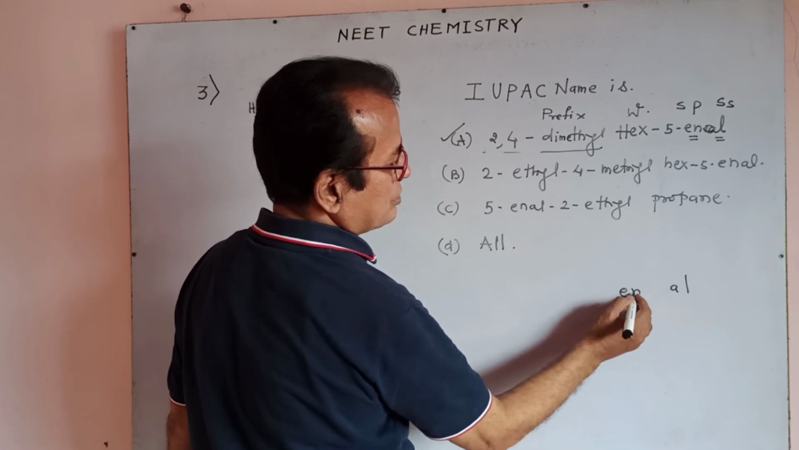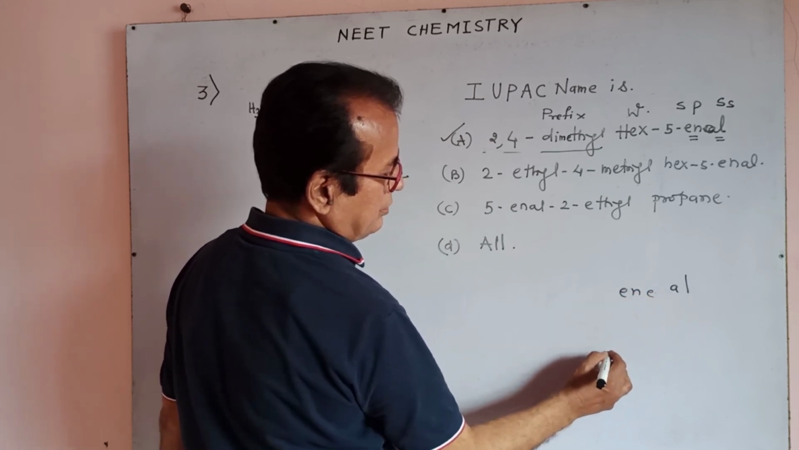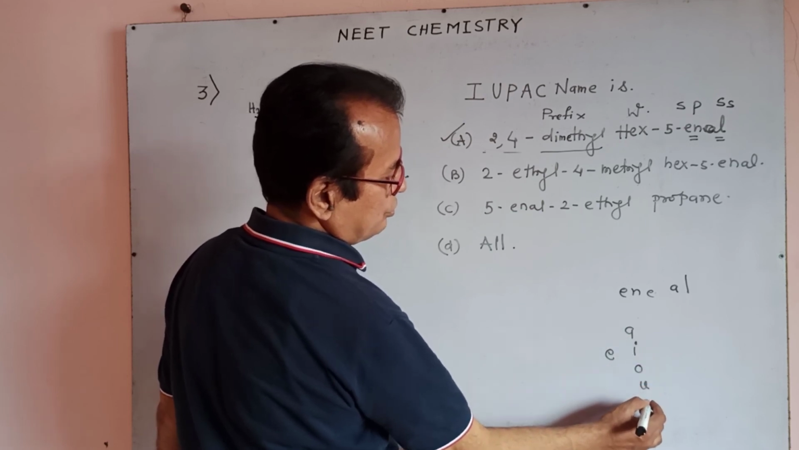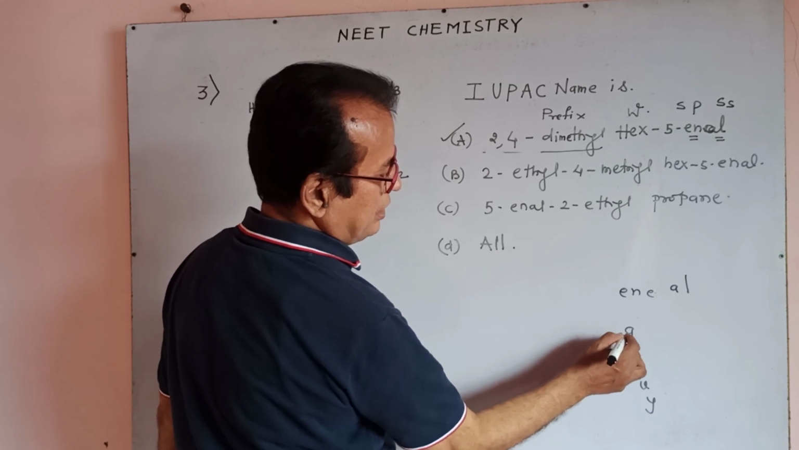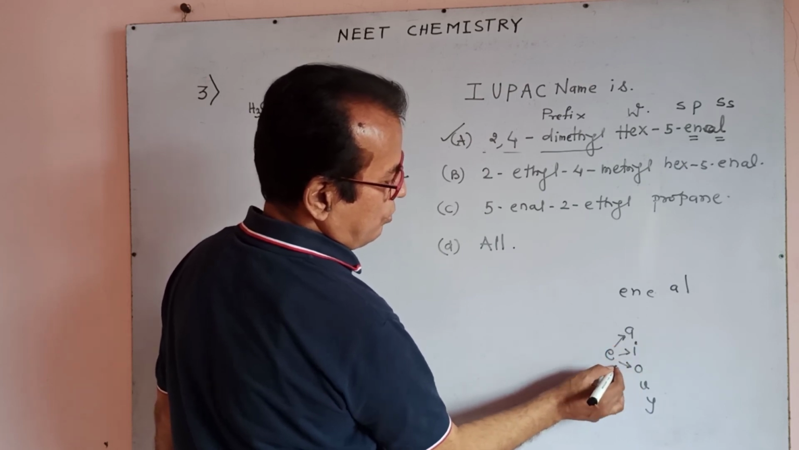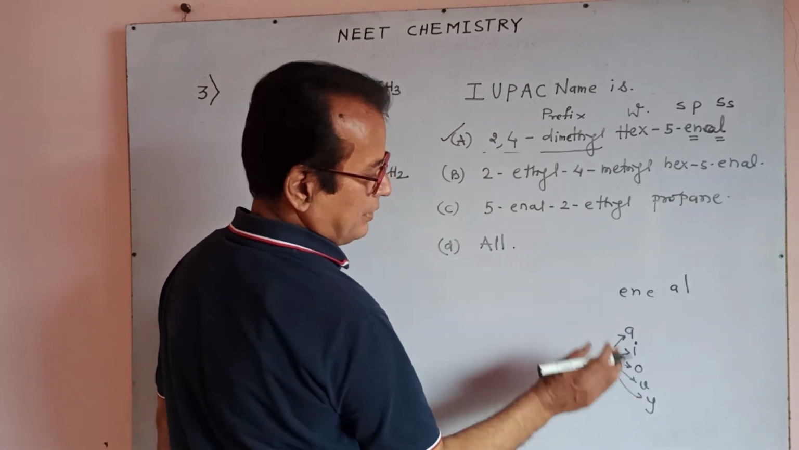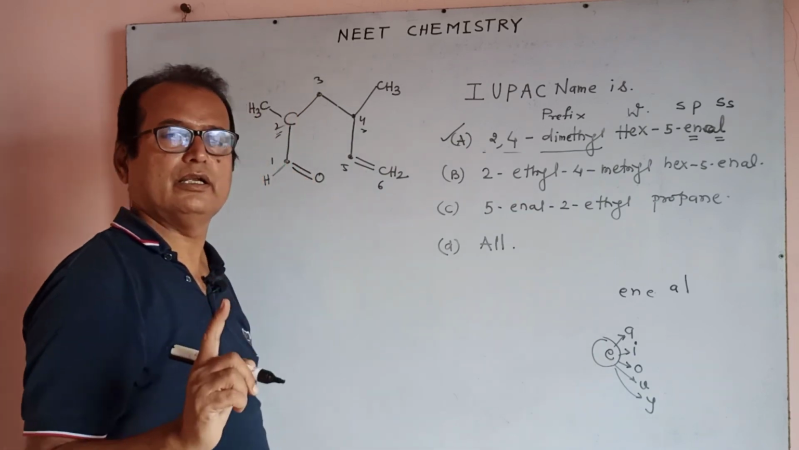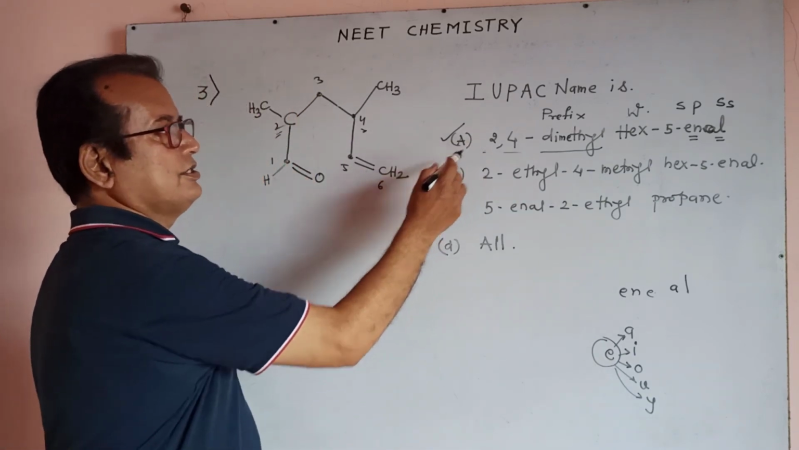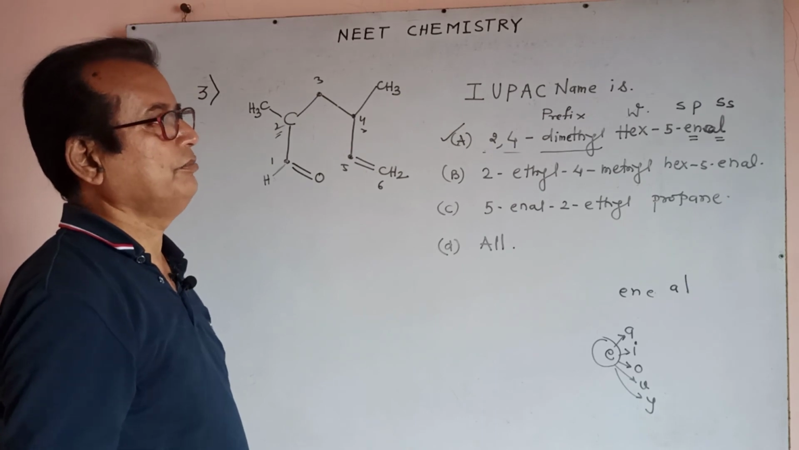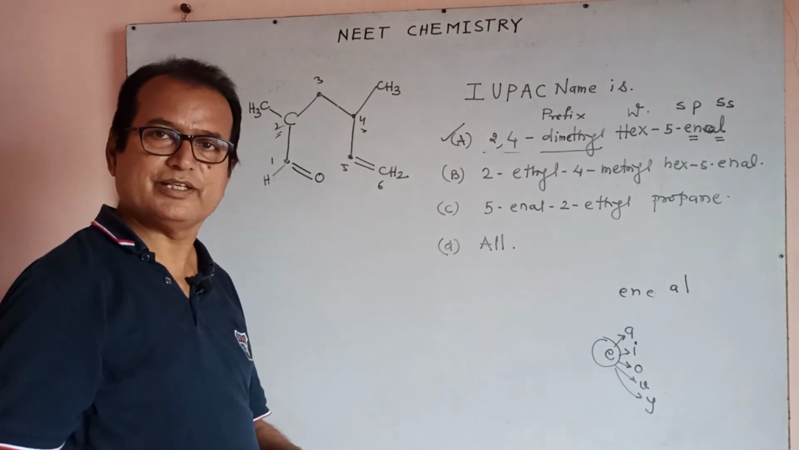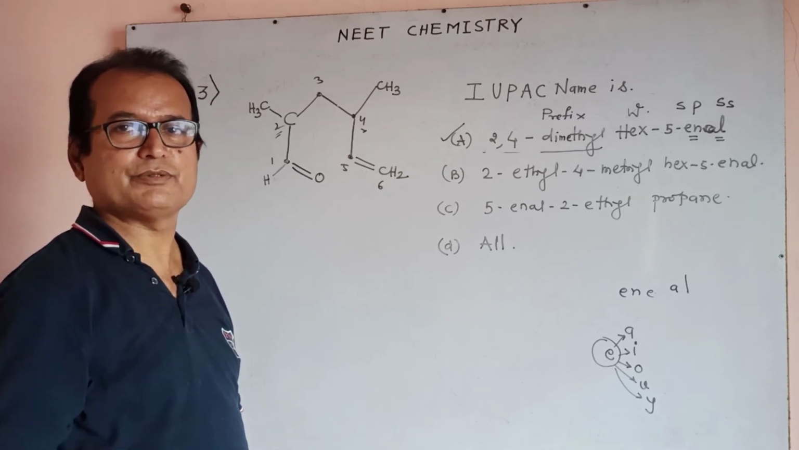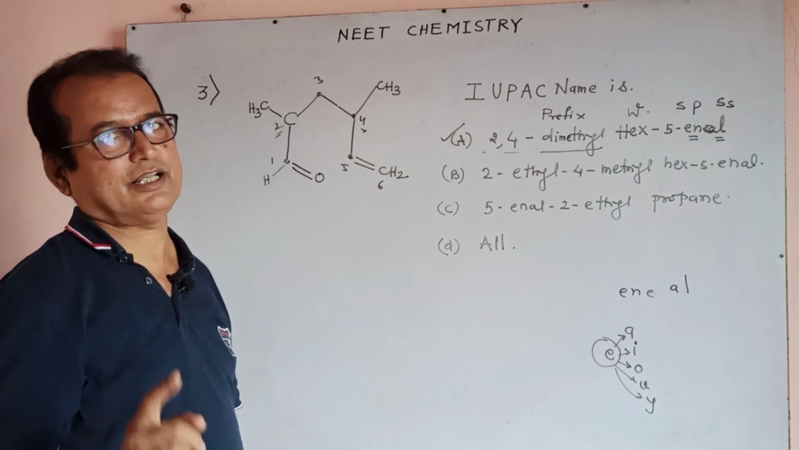The E gets cancelled, because if A, I, O, U, Y or E, A, O, U, Y is present after it, then in that name the A gets cancelled. So our answer is this. The rule is PWS. P means prefix, W means word root, S means suffix primary, and the other S means suffix secondary.